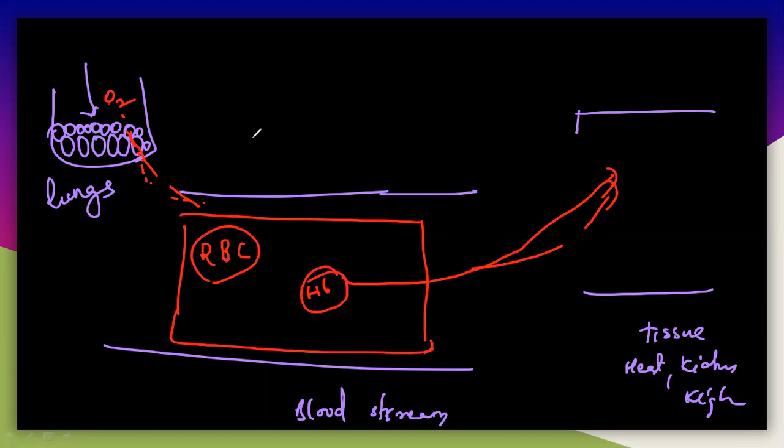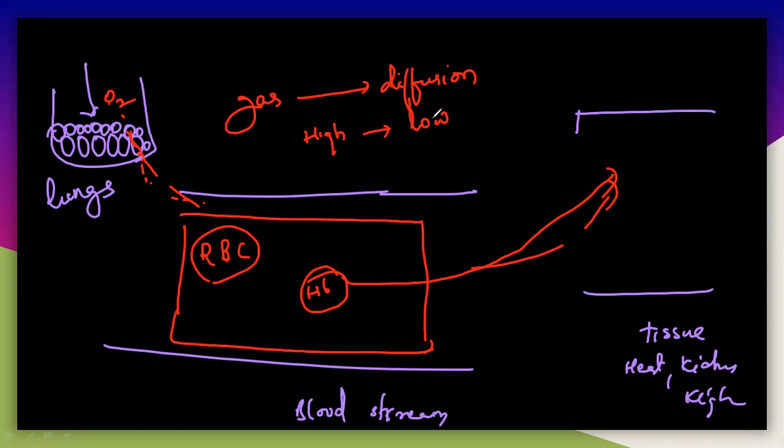So you know that oxygen or CO2, the gases, generally move with the process which is called diffusion. What is diffusion here? Diffusion is nothing but the movement of gaseous molecules from a high region to a low region. You can take water. Water molecules will move from a high region to a low region. From the mountains the water can flow to the lakes or ponds, because of the higher region of the water molecules.